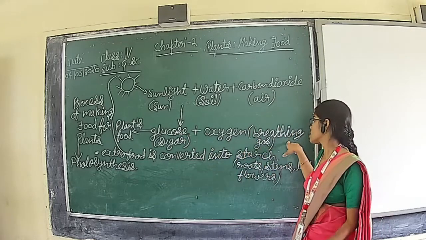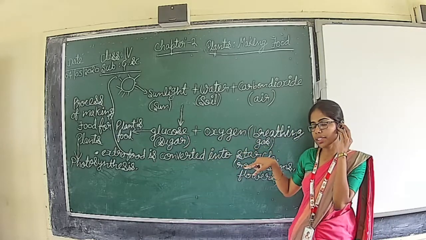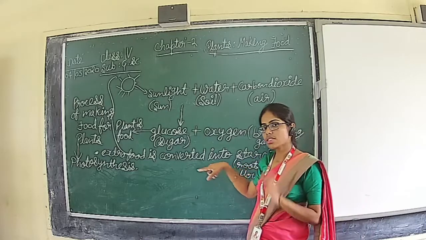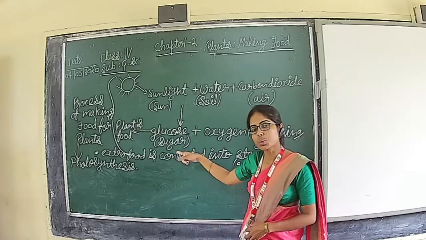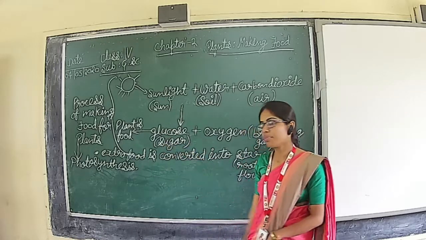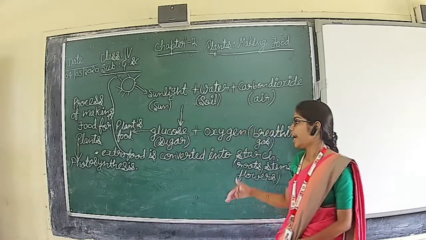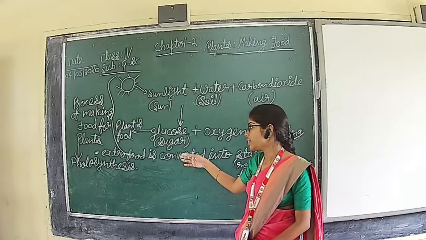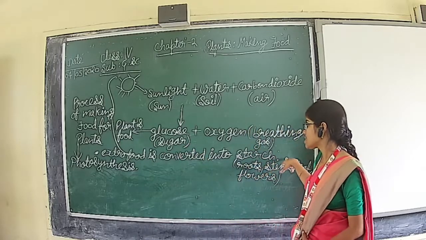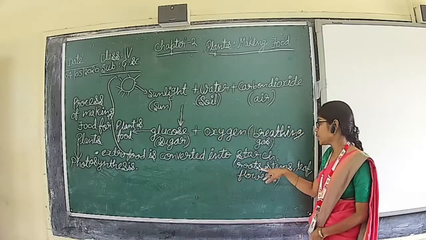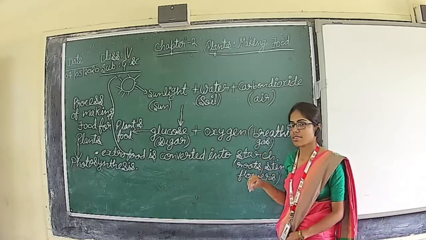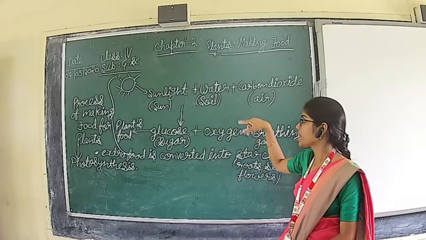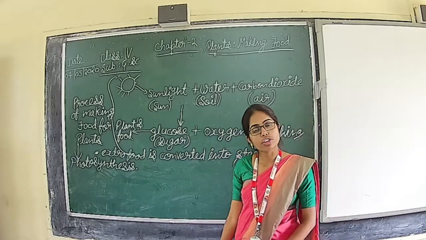This oxygen helps in breathing, so it is called the breathing gas, and this glucose is one form of sugar, and this serves as the plant food. And suppose if there is extra sugar, it is converted into starch and it is stored in roots, stems, leaves or the flowers. And the whole process of making the food is called photosynthesis.